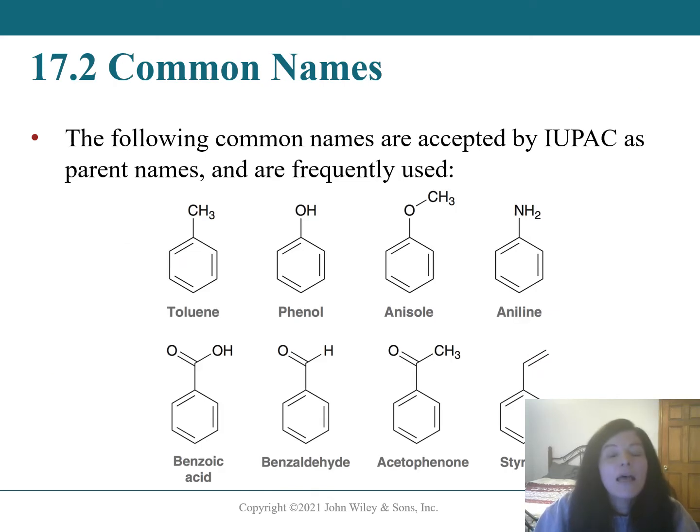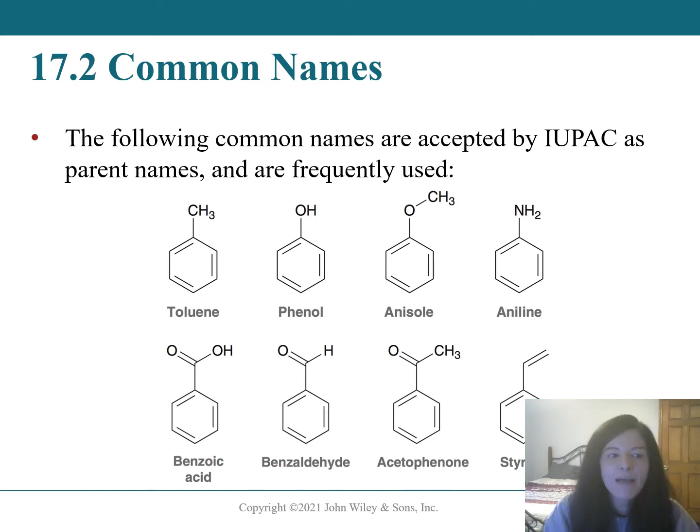Many benzene derivatives actually have common names. So for some of these compounds, when naming benzene derivatives that are more complex, you can actually use the common name as the parent name. What I have given you here is a list of 8 monosubstituted benzenes that have common names.